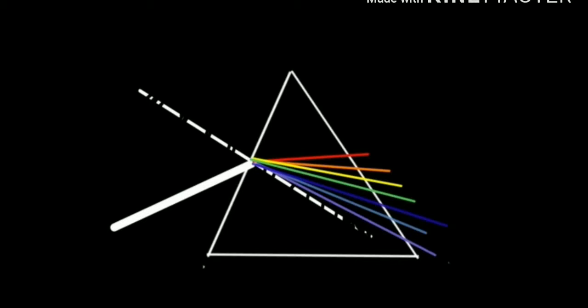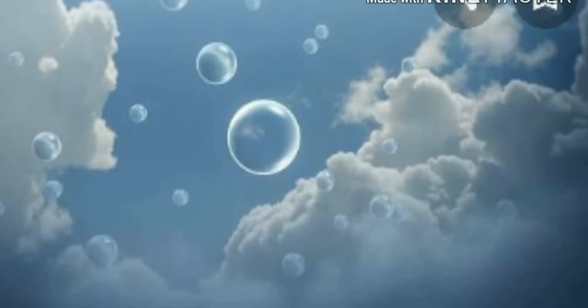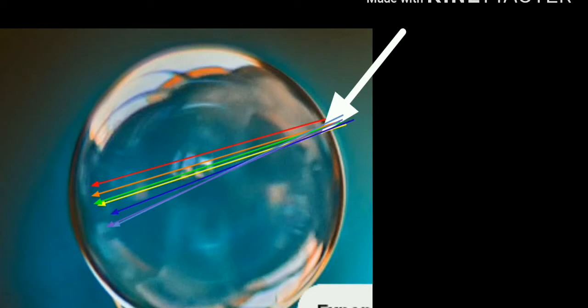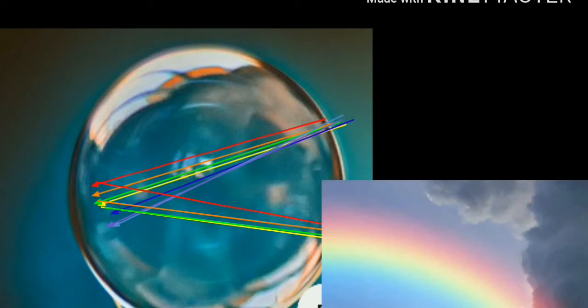Now, it is time for some examples of dispersion of light. Do you know that nature has given us an example? Yes, this is the rainbow, which is an example of natural dispersion of light. Next, we will discuss how the rainbow is formed. After the rainfall, water droplets float in the atmosphere. The white light from the sun strikes one of the drops and gets dispersed into 7 different colors. And from the other side, it gets reflected back by total internal reflection and comes into the atmosphere. And this is what we are looking at, that is a rainbow.